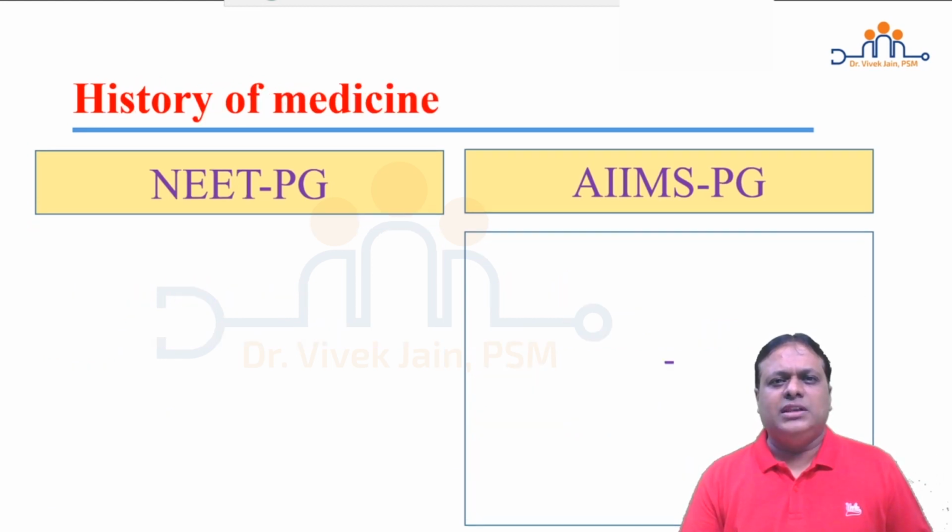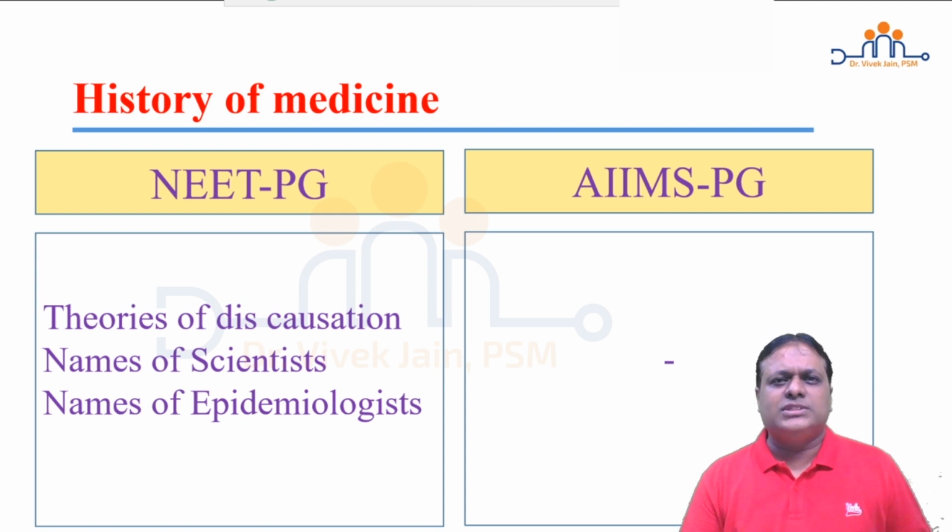Topic: history of medicine. In AIIMS PG generally no question is asked. But if you look at NEET PG, a few objective questions are asked. Theories of disease causation: germ theory of disease, multifactorial causation, web of causation, epidemiological triangle. Who gave these theories? What exactly is the definition? What is the meaning? What are the examples of these theories? Names of scientists or epidemiologists are asked: father of medicine, father of epidemiology, father of modern epidemiology, first true epidemiologist, first distinguished epidemiologist. These types of questions are asked.